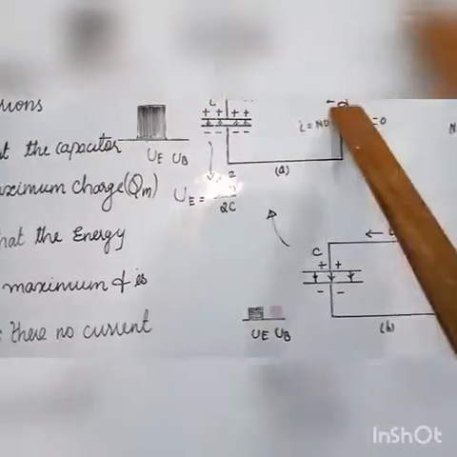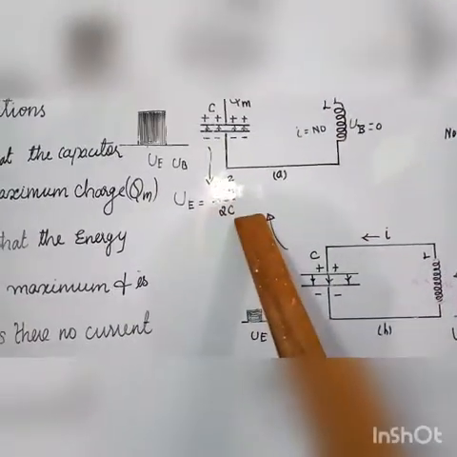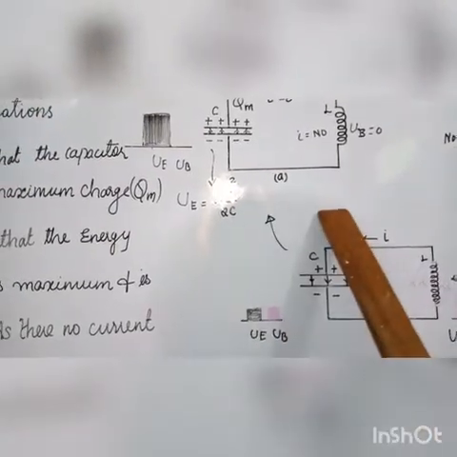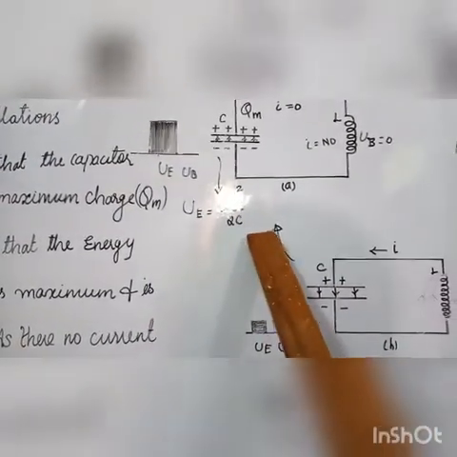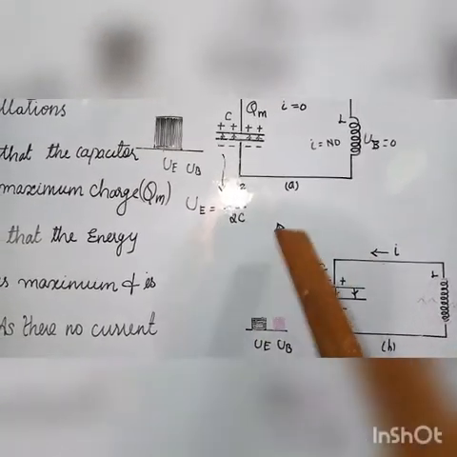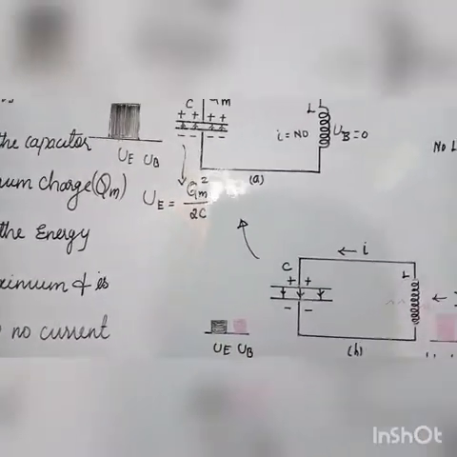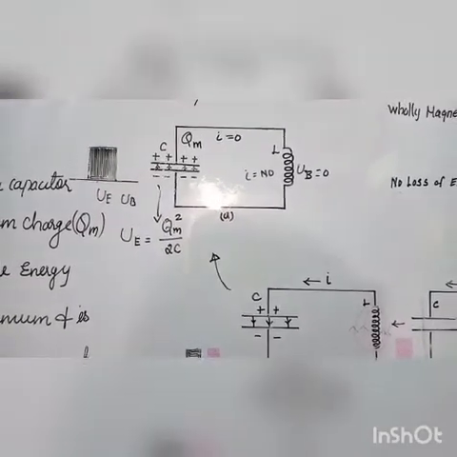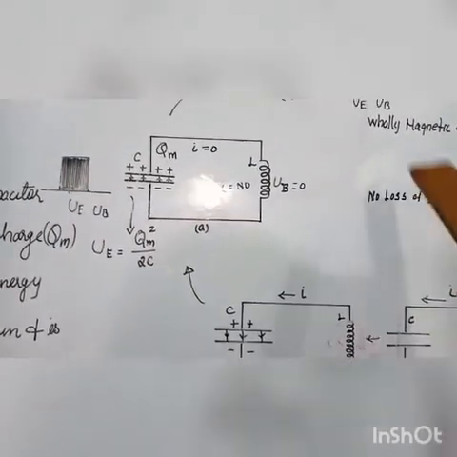Thus, when a circuit goes through these stages, an alternating current flows in the circuit. As the process is repeated again and again, electrical oscillations of a defined frequency are generated. These are known as LC oscillations.